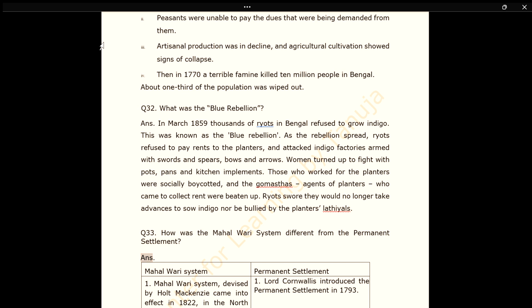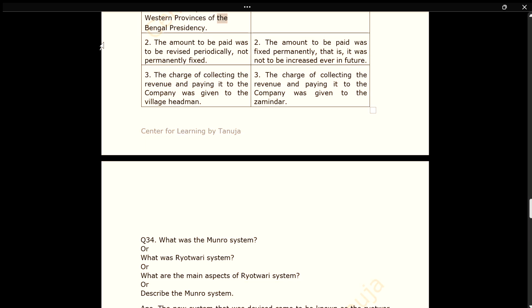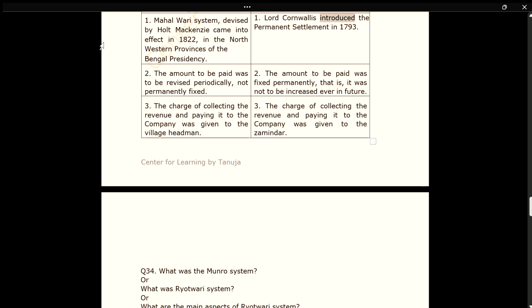Q33. How was the Mahalwari system different from the permanent settlement? Ans. Mahalwari system. Permanent settlement. One, the Mahalwari system, devised by Holt Mackenzie, came into effect in 1822, in the northwestern provinces of the Bengal Presidency. One, Lord Cornwallis introduced the permanent settlement in 1793. Two, the amount to be paid was to be revised periodically, not permanently fixed.